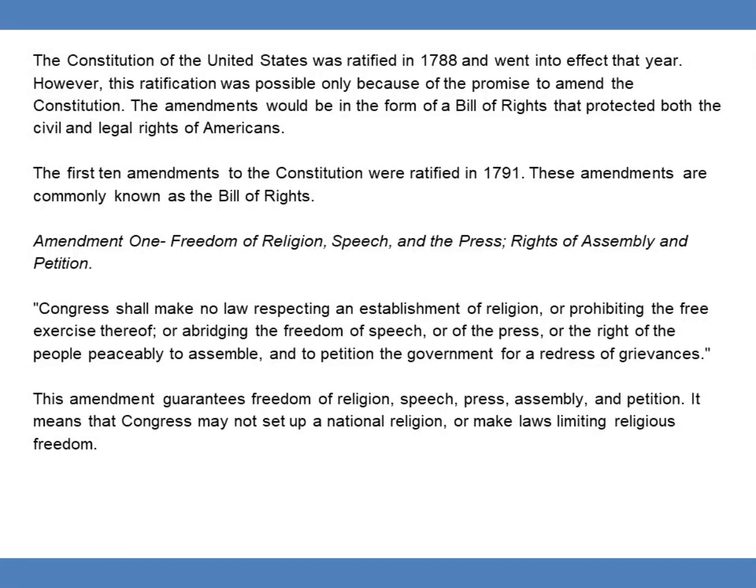Amendment 1, freedom of religion, speech, and the press, rights of assembly and petition. Congress shall make no law respecting an establishment of religion, or prohibiting the free exercise thereof, or abridging the freedom of speech or of the press, or the right of the people peacefully to assemble, and to petition the government for a redress of grievances. This amendment guarantees freedom of religion, speech, press, assembly, and petition. It means that Congress may not set up a national religion or make laws limiting religious freedom.